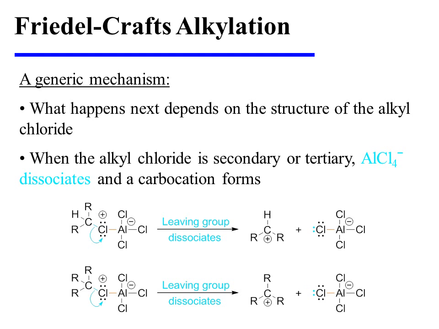When the alkyl chloride is secondary or tertiary, aluminum tetrachloride dissociates and a carbocation forms. Here we have both secondary and tertiary carbocations being formed from the dissociation occurring with secondary and tertiary alkyl chloride substrates.